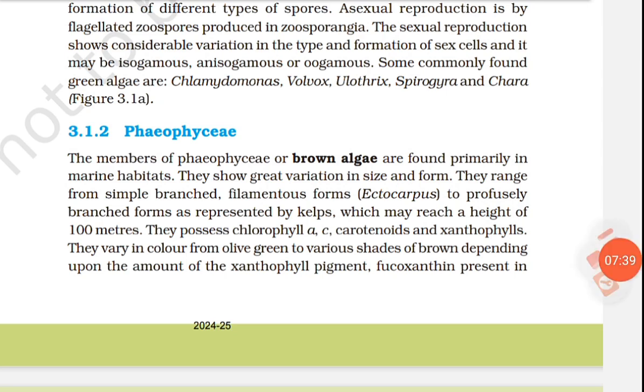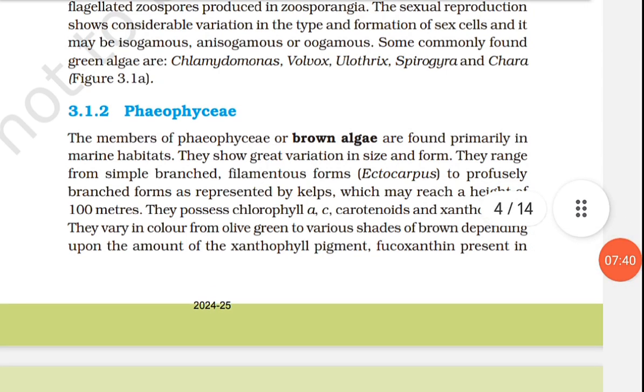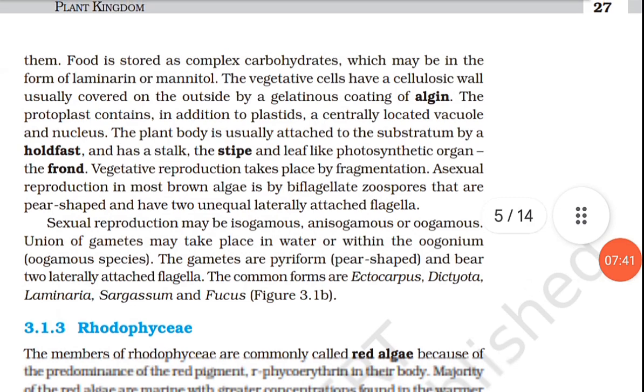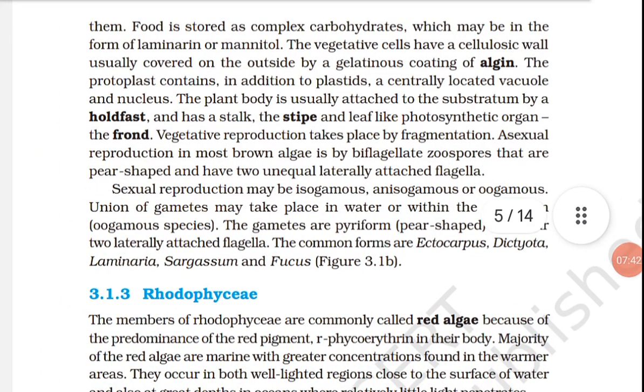The plant body of bryophytes is more differentiated than that of algae. It is thallus-like and prostrate or erect, and attached to the substratum by unicellular or multicellular rhizoids. They lack true roots, stems, or leaves. They may possess root-like, leaf-like, or stem-like structures. The main plant body of the bryophytes is haploid. It produces gametes, hence is called gametophyte.